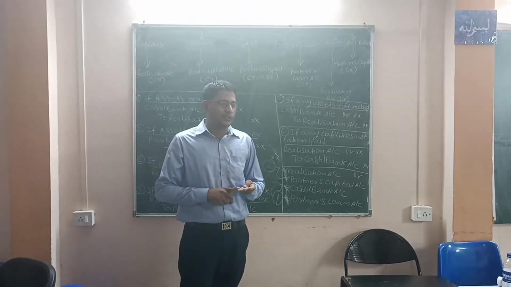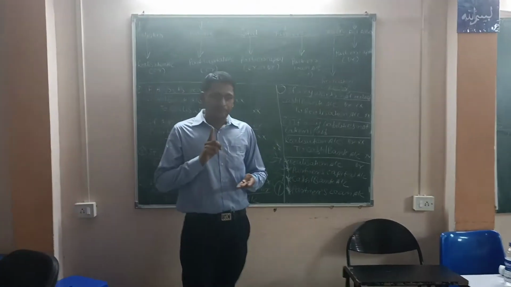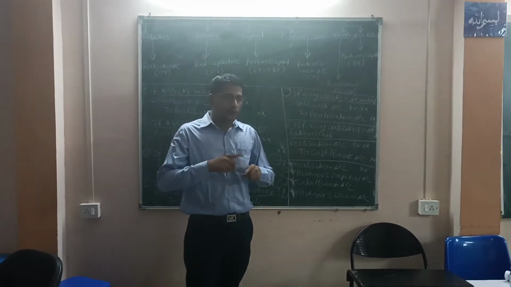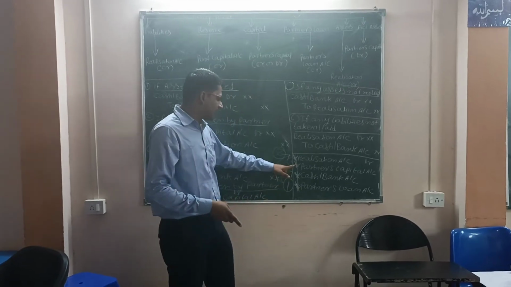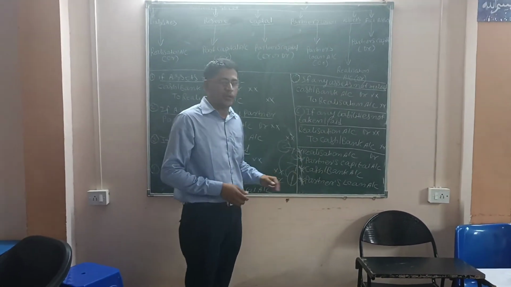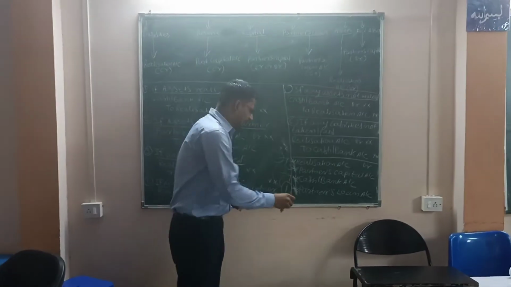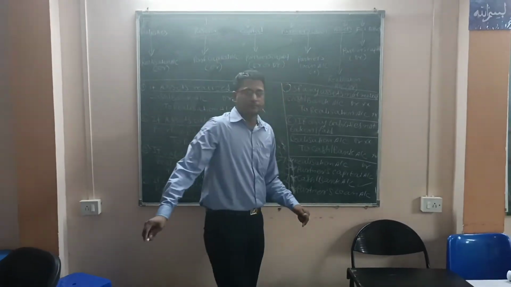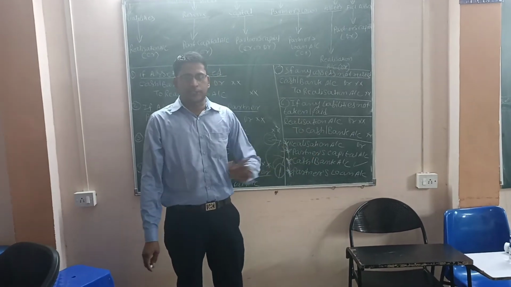Each and every partner's account will be closed individually, and whatever balancing figure we get is going to be transferred to our cash or bank account, and ultimately your cash or bank account will be tallied if there is a full settlement.